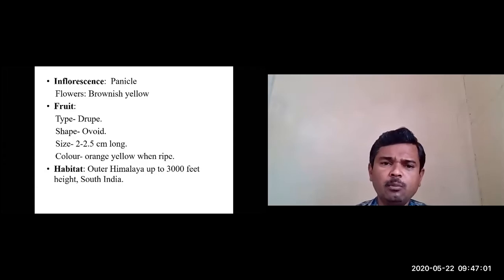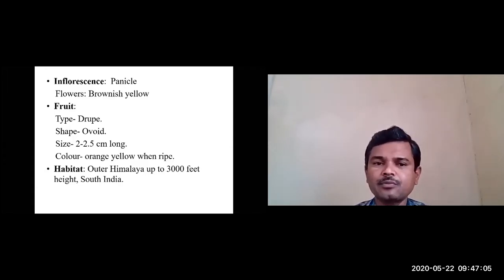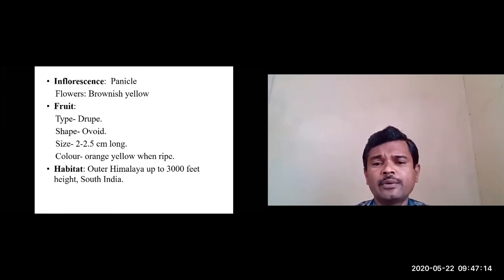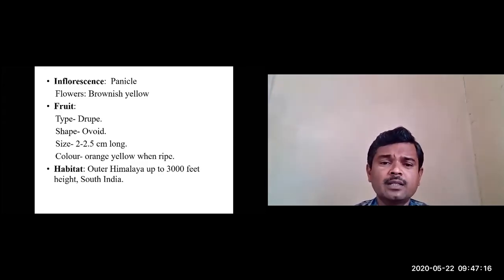Okay. Next we'll move to the fruit. The type of fruit is drupe, and the shape of the fruit is ovoid, or sometimes you can find it globose also. The size of the fruit is 2 to 2.5 centimeter in length, and about 2 centimeter in diameter also.